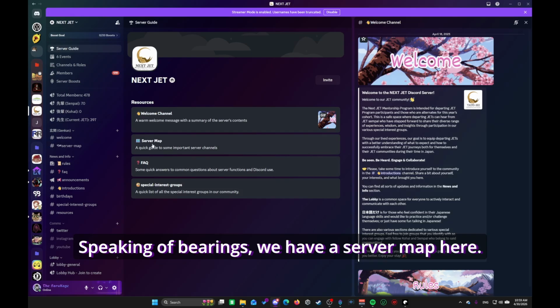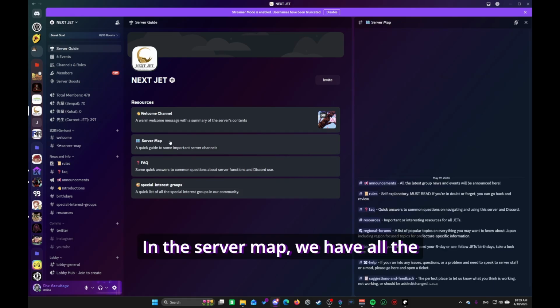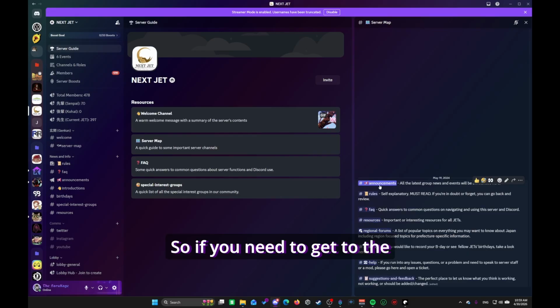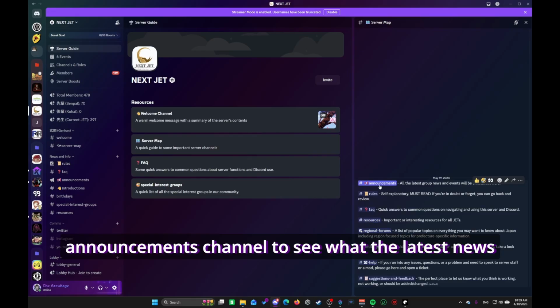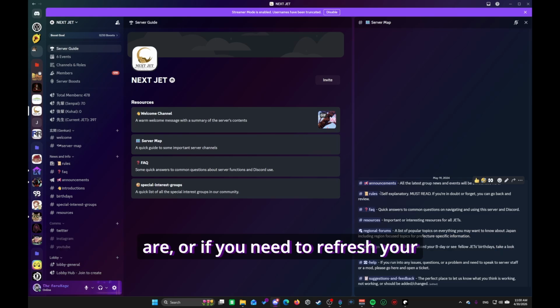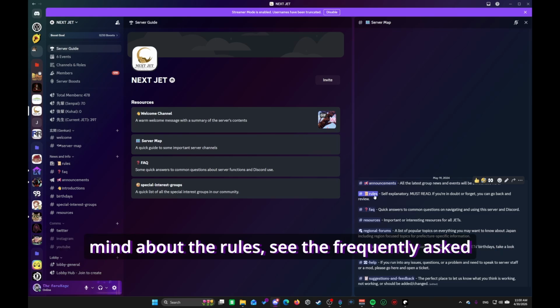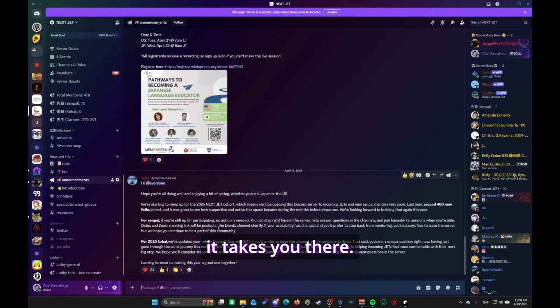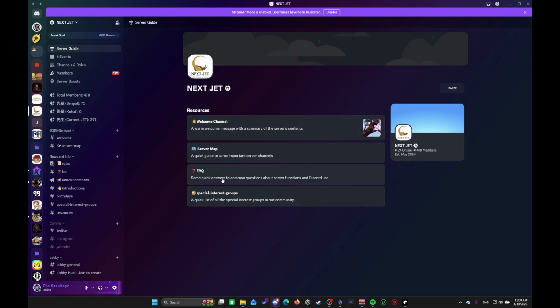Speaking of bearings, we have a server map here. In the server map, we have all the main important channels with links on them. So if you need to get to the announcements channel to see what the latest news are, or if you need to refresh your mind about the rules, see the frequently asked questions, whatever, you just click on it and it takes you there. It's very useful.